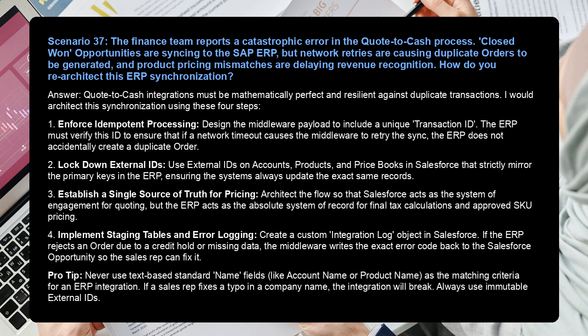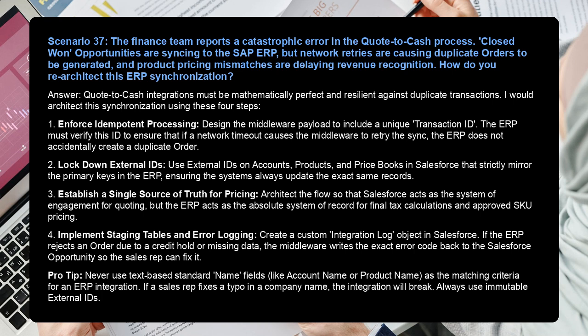1. Enforce idempotent processing. Design the middleware payload to include a unique transaction ID. The ERP must verify this ID to ensure that if a network timeout causes the middleware to retry the sync, the ERP does not accidentally create a duplicate order. 2. Lock down external IDs. Use external IDs on accounts, products, and price books in Salesforce that strictly mirror the primary keys in the ERP, ensuring the systems always update the exact same records.